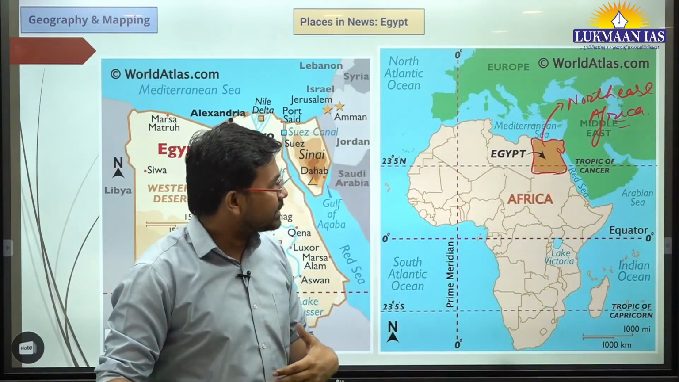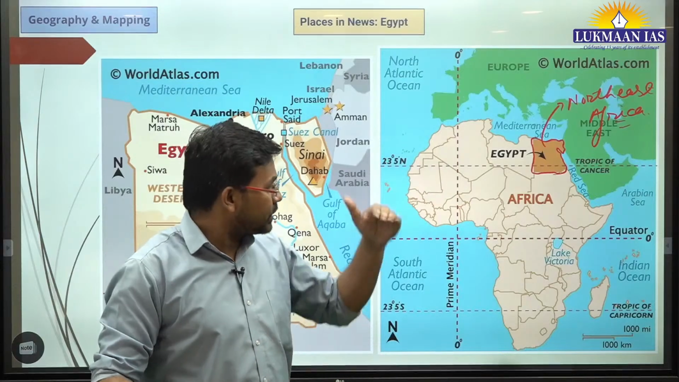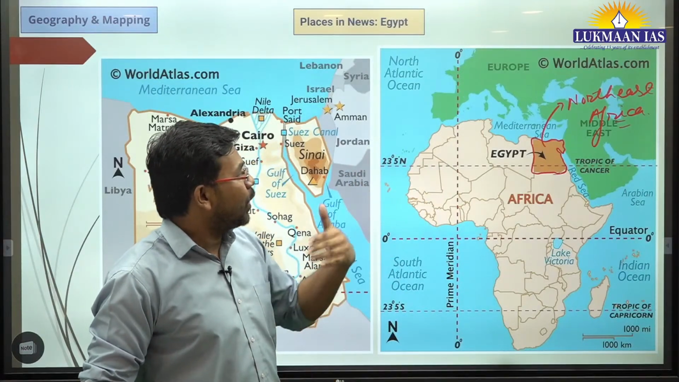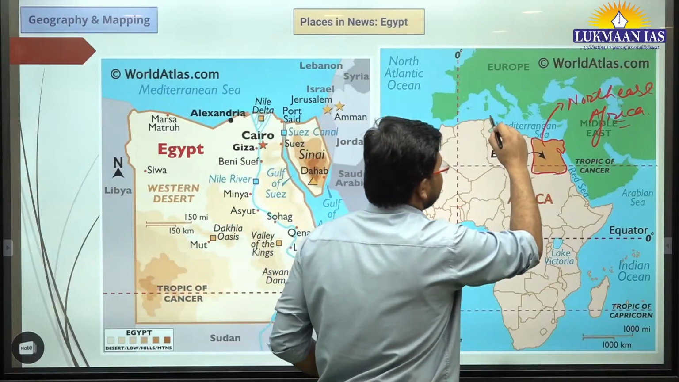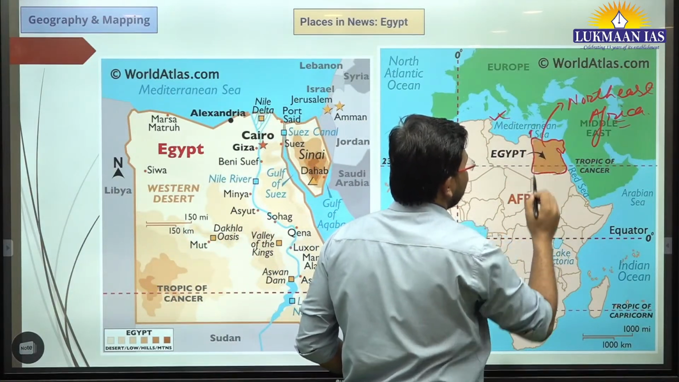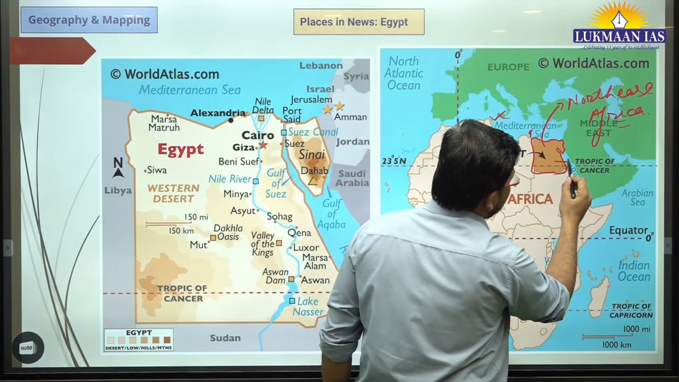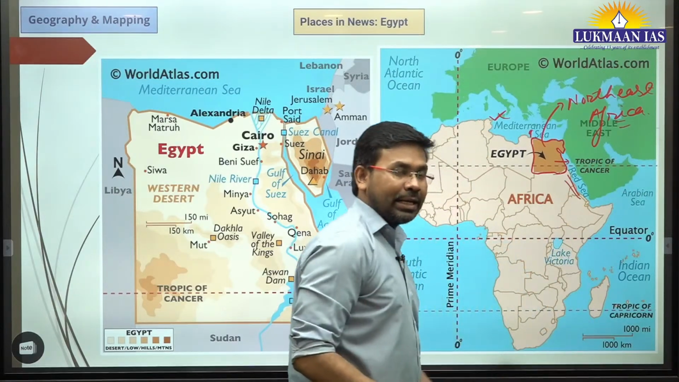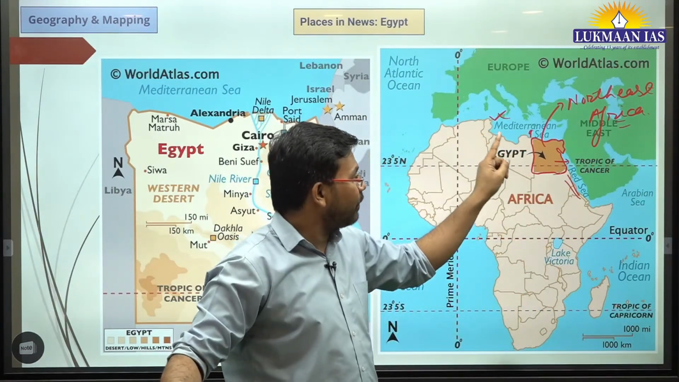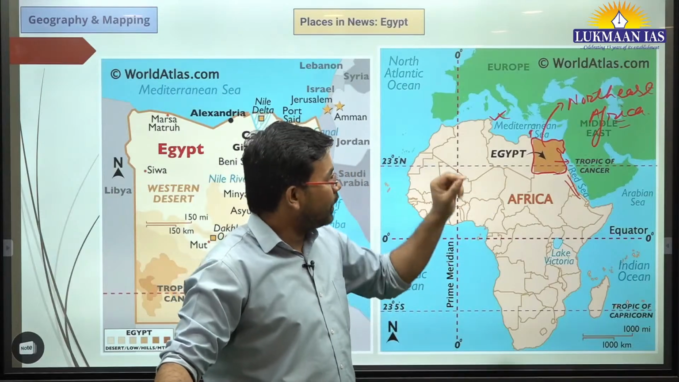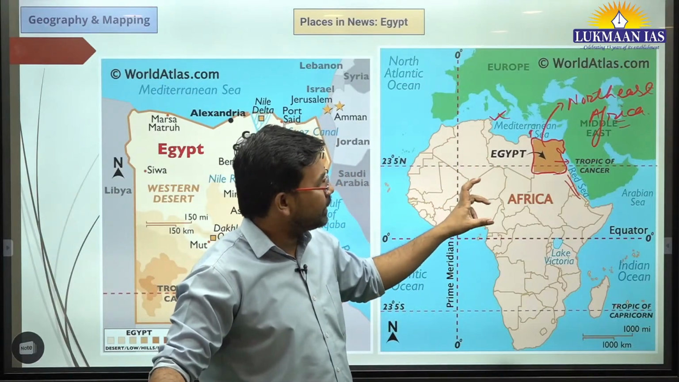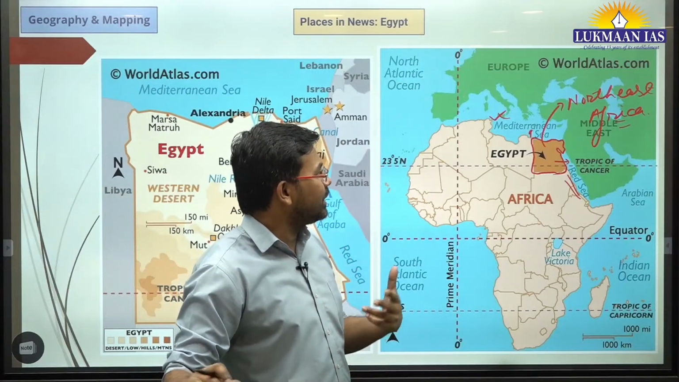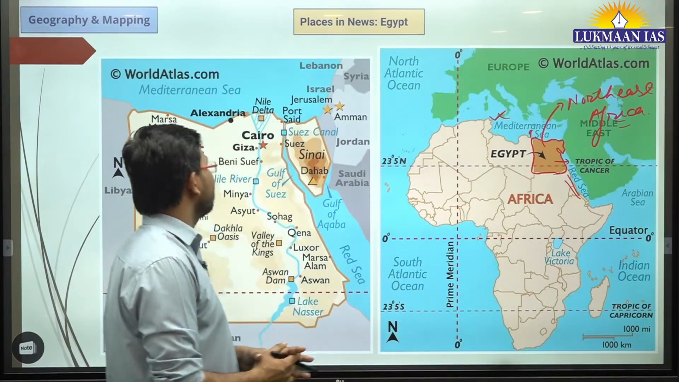Now Egypt shares its land borders with some countries, and it also shares its maritime border with the Mediterranean Sea. As we can see, just to the top of Egypt we have the Mediterranean Sea, and to the east of Egypt we have the Red Sea. Here we are also going to look into the Gulf of Aqaba and the Gulf of Suez. We will understand about the Suez Canal and the Sinai Peninsula. These are some of the regions that become important.